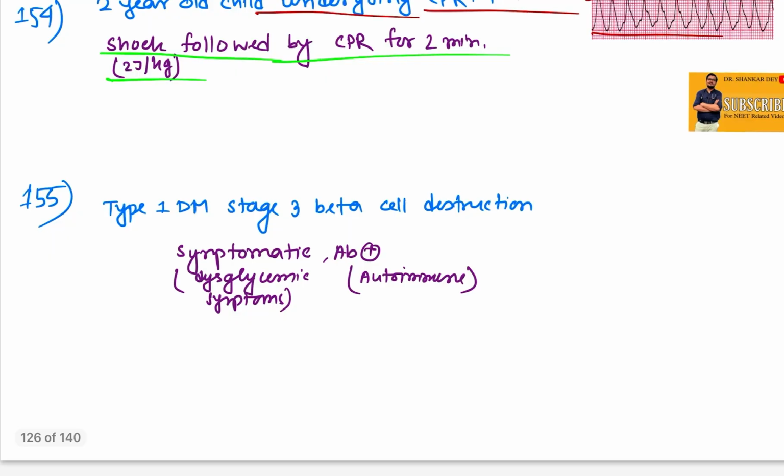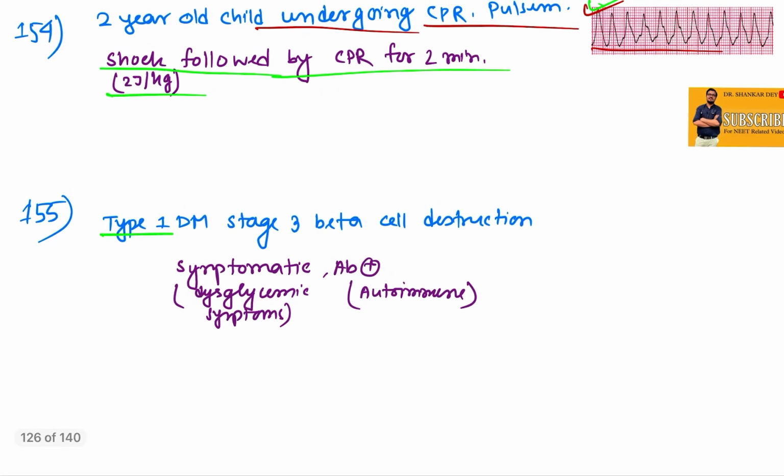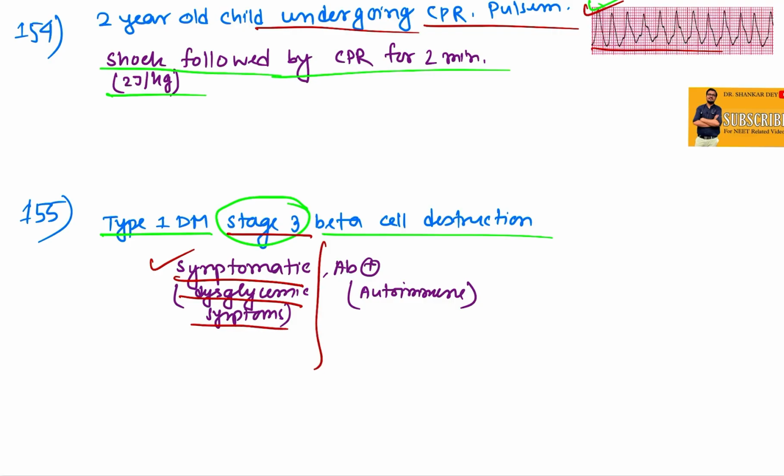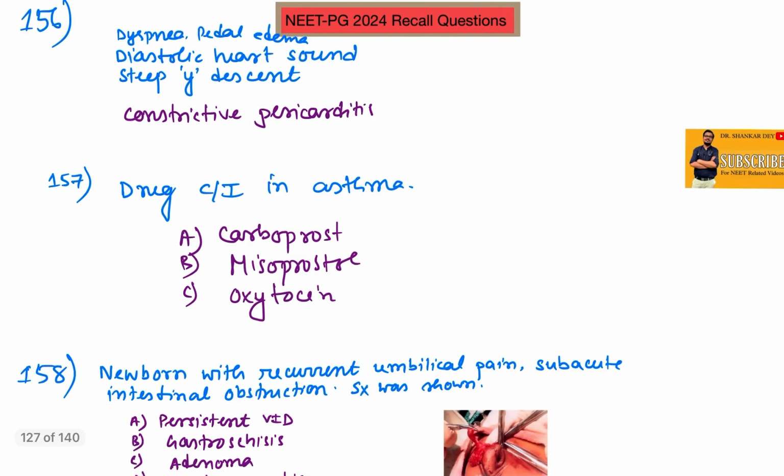Next, coming to question number 155, type 1 diabetes, stage 3 beta cell destruction is characterized by: in stage 3 the patient will be symptomatic, there will be dysglycemic symptoms, and there will be presence of antibodies also. So symptomatic patient with dysglycemia along with presence of antibodies is stage 3 type 1 diabetes mellitus.